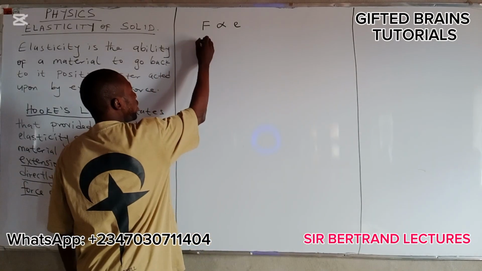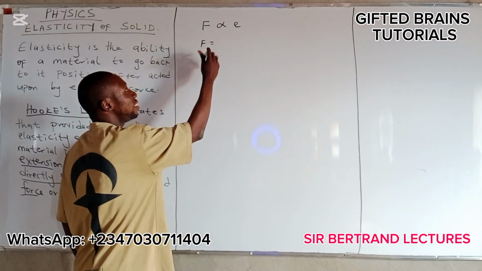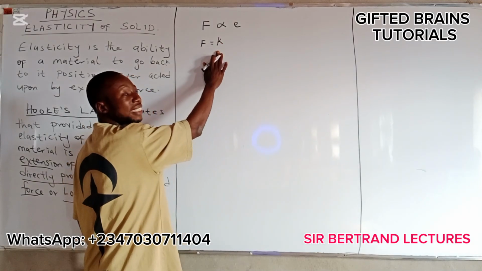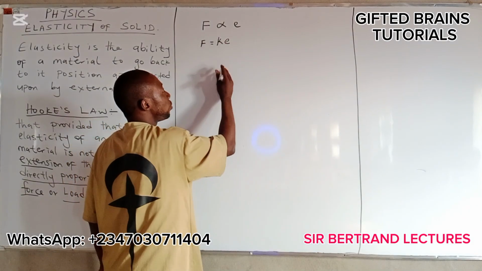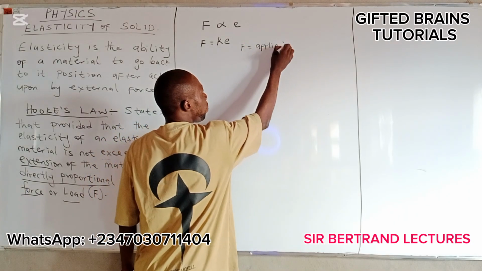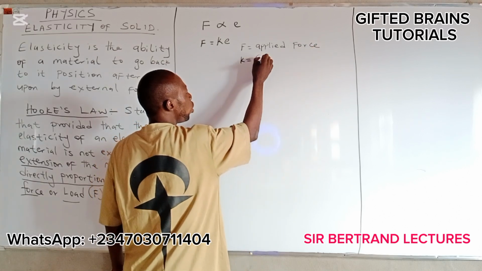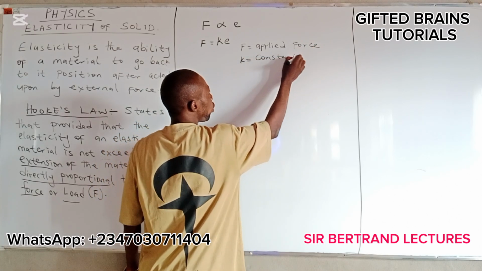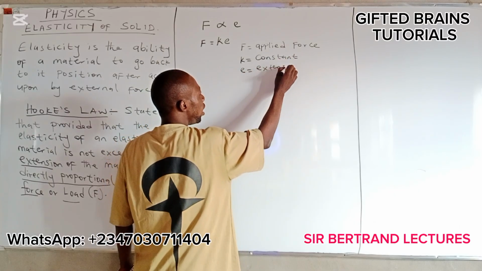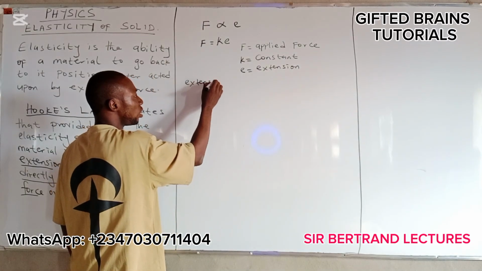Okay, now here, force is equal to, when you put the sign of proportionality, you now introduce the constant. The constant here is used as letter K, then extension. All right, where F is equal to applied force, K is equal to constant, E is equal to extension.